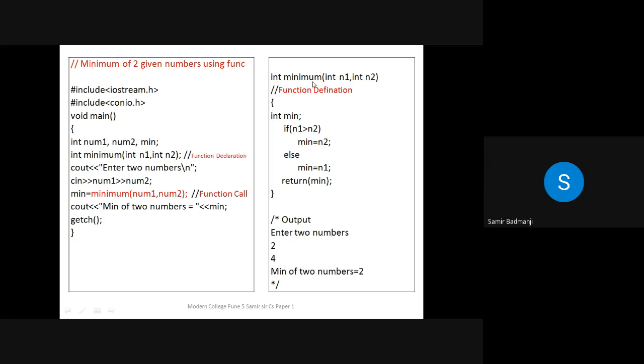But see, in the function definition, we have written n1, n2. So same thing I have written in the function declaration. Even if you write here num1, num2, and here also num1, num2, and here also num1, num2, that is also fine. Okay. But only the name of the function and the name of the variable, both of them should not be the same. All of you understood? Yes, sir.